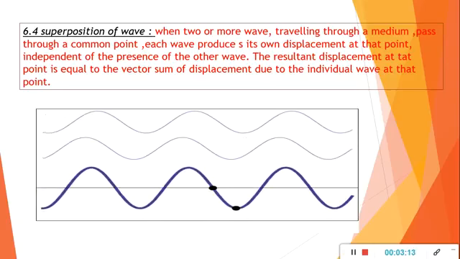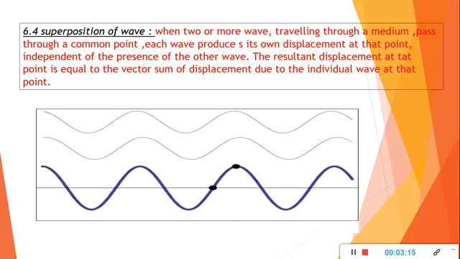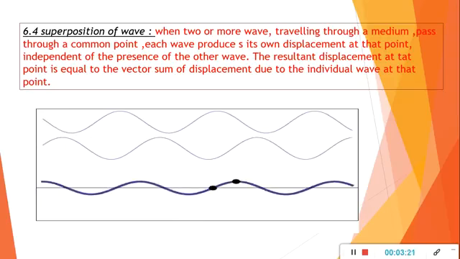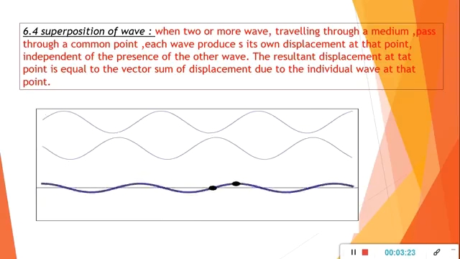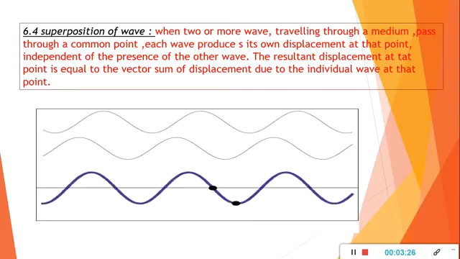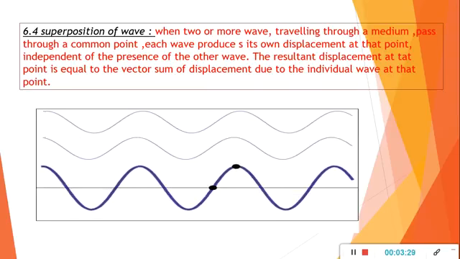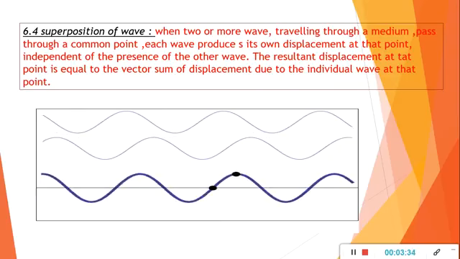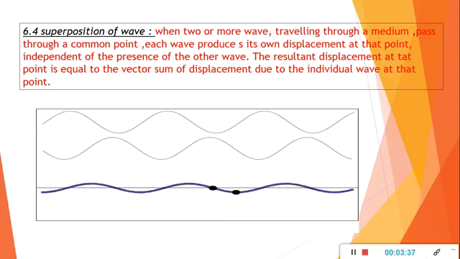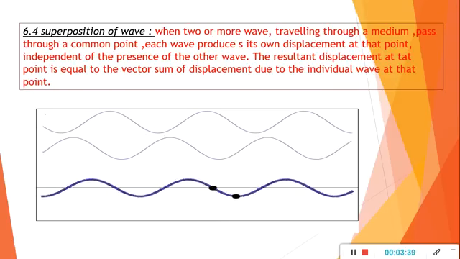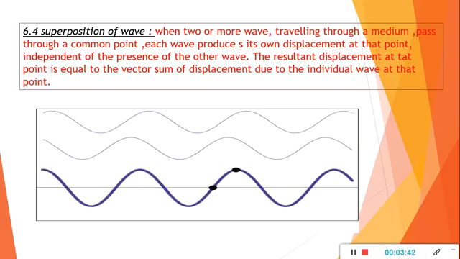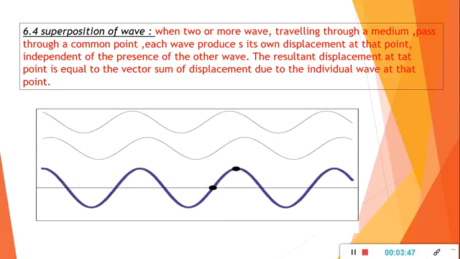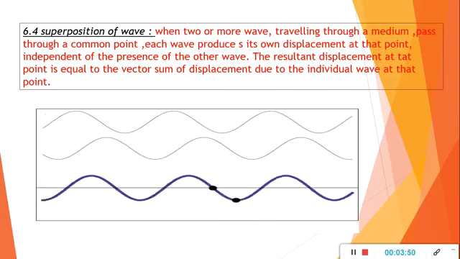When two waves traveling through a medium cross each other, each wave travels as if there is no other wave, as if it is the only one traveling. So each wave sets the particles of the medium into simple harmonic motion. Thus each particle of the medium is set into two simple harmonic motions. Due to the two waves, the total displacement of the particle at any instant of time is the vector sum of the two displacements. Hence even when one uses headphones, one cannot avoid the background sound completely.